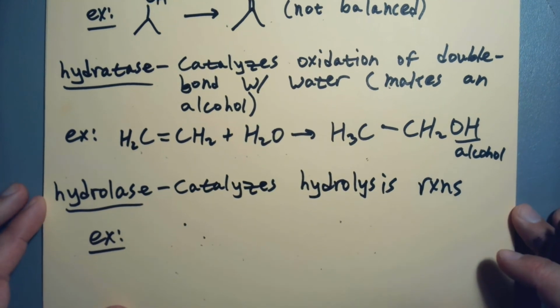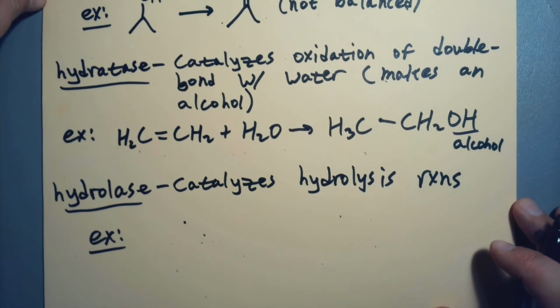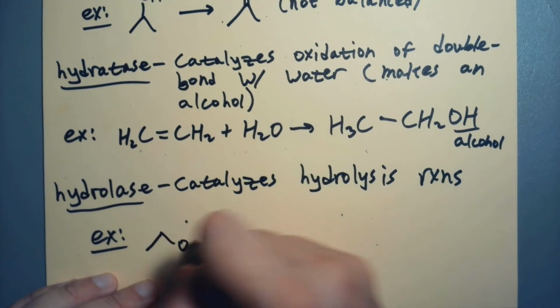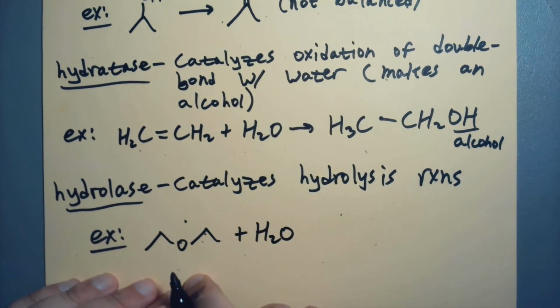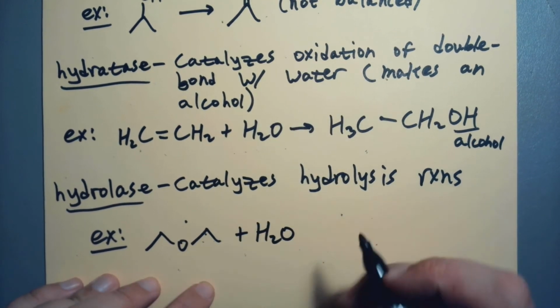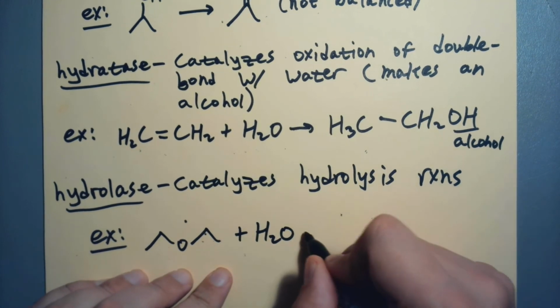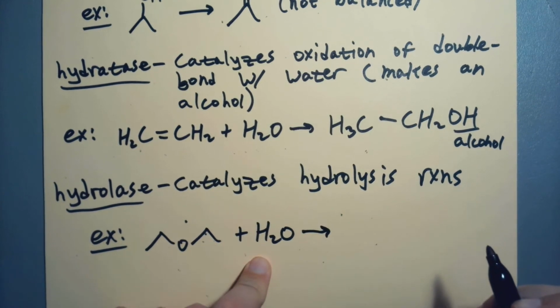And so, for example, we could have something like, I always like to draw, I like this one, because it looks like a bat. You've seen it a number of times now. It's my go-to thing that you can hydrolyze. All right, and a water to break it apart.